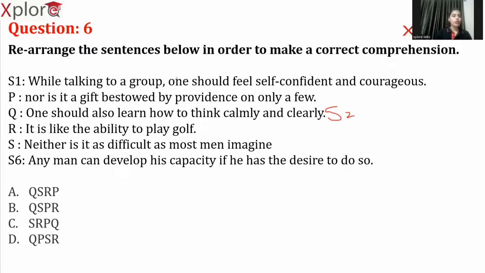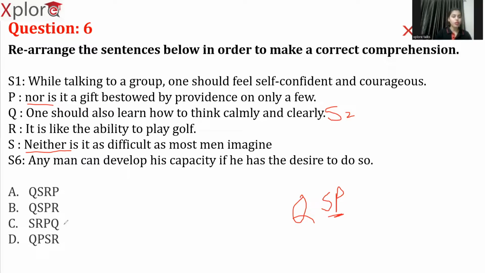Okay. So after this, as you can see, there is this term neither, and here it is nor. So we have to understand again, S and P is a pair. Neither is followed by nor. It is a correlative conjunction, as we all are aware of. So S and P is a pair, and Q is our second sentence, and S and P should come side by side. This is a pair because they are taking neither nor correlative conjunctions, right? So neither is followed by nor, as we already know.